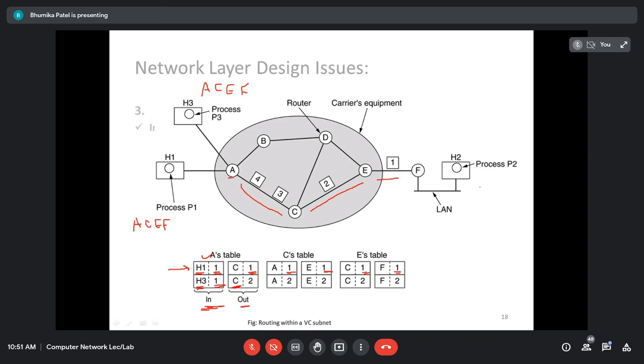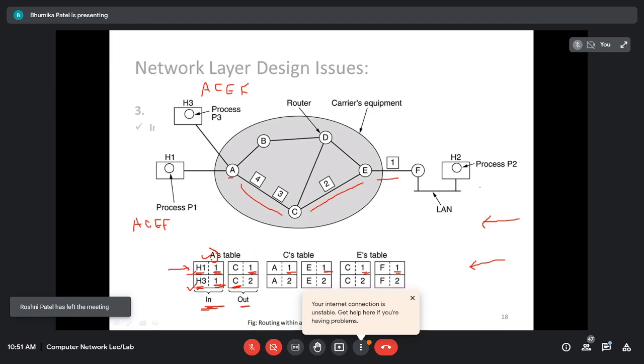The call will happen for router A, because whenever the response arrives, for example, host 2 sends a reply, then it should know whether it has to send it to host 1 or to host 3. Because in all of them the circuit number will be 1. Initially there will be a circuit number. If the response is received, it should be known whether to send it to host 1 or host 3.